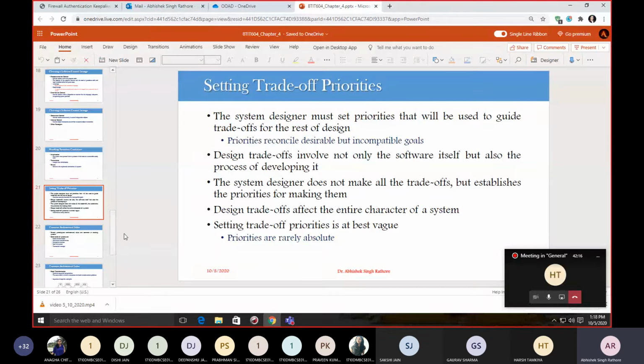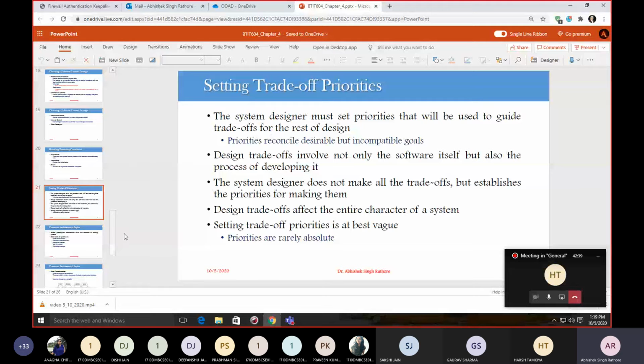For example, a system can often be made faster by using extra memory, but it may increase the power consumption and it may cost more. So we have to find the trade-off priorities. Either we go for fast computation, or we have to cover the power consumption and the cost associated with it.